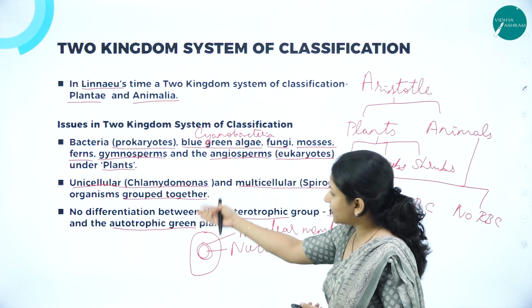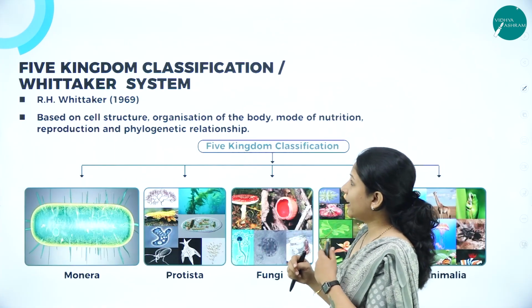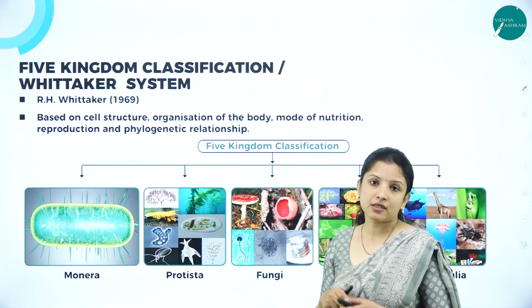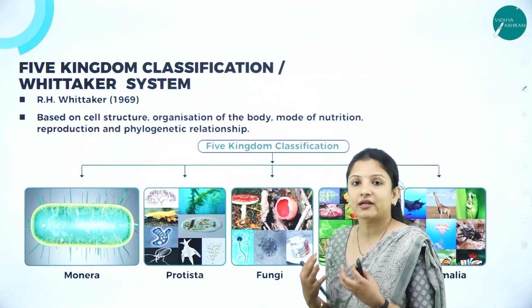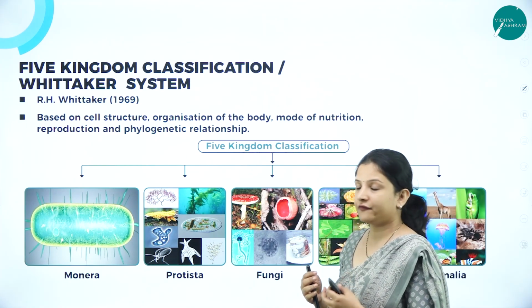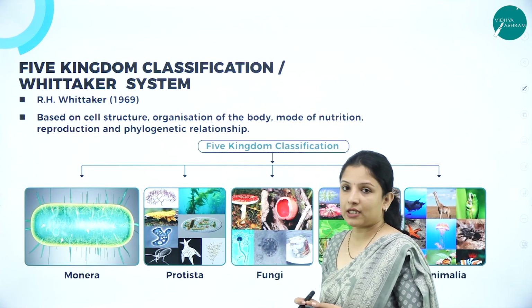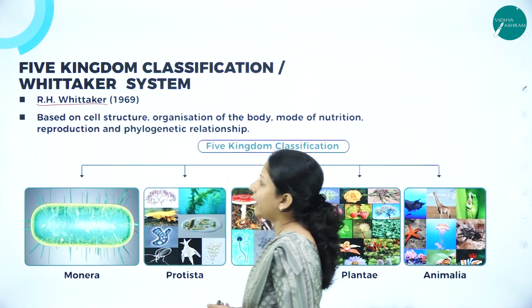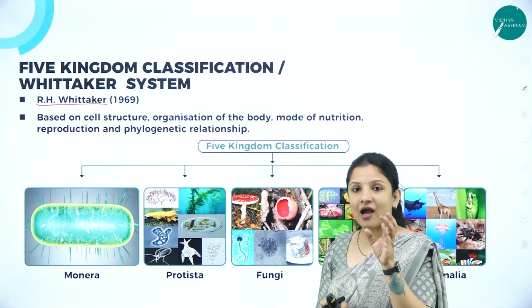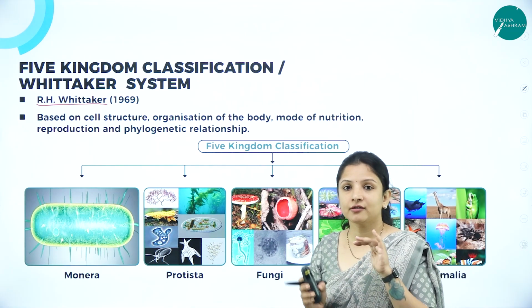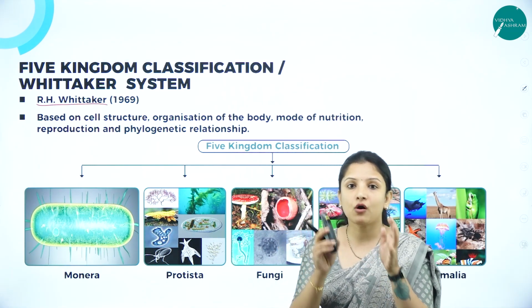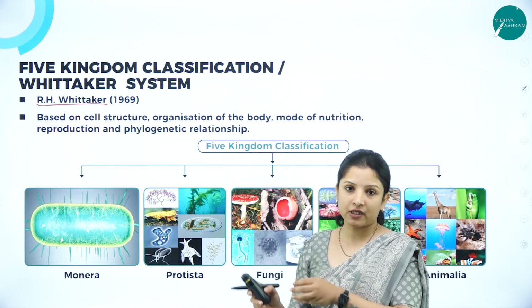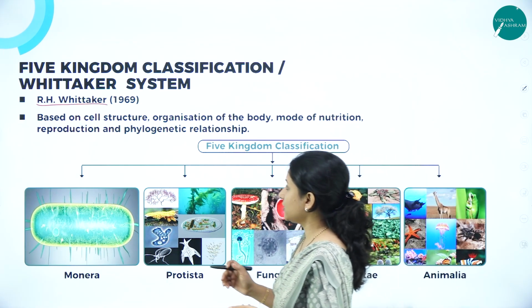Because all these issues were there, they went in for the 5-kingdom system of classification to rectify this and to avoid confusion. The 5-kingdom system of classification was given by R.H. Whittaker, and he considered a few characteristics while classifying the organisms under these 5 kingdoms. What are those characteristics? We shall look into it.